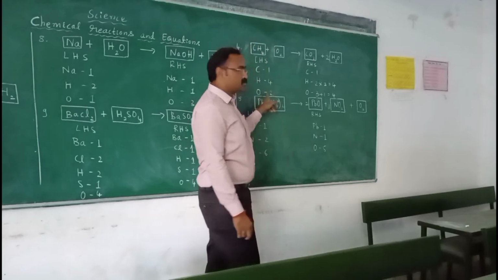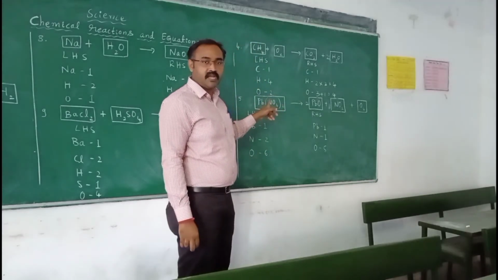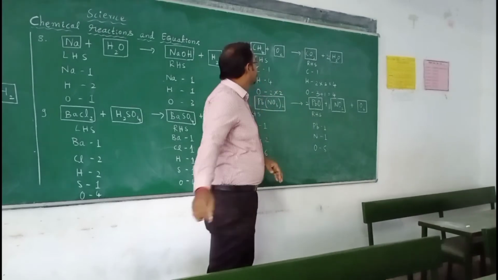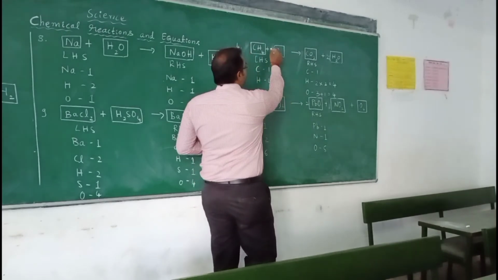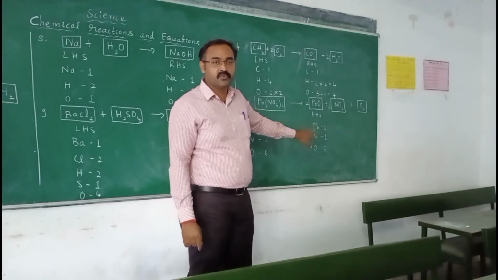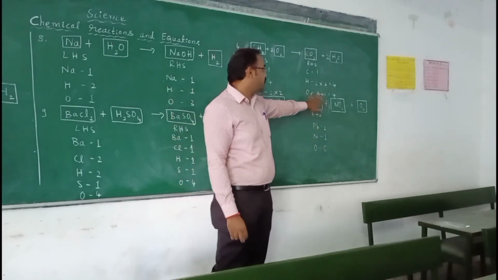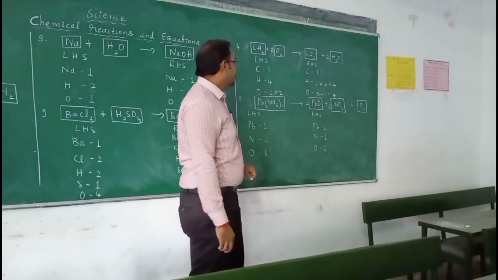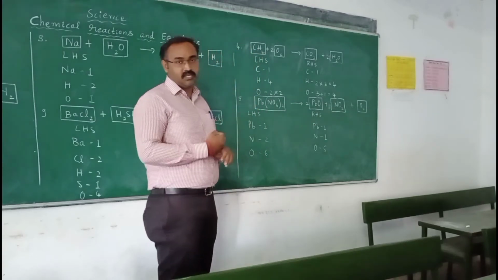Now oxygen is 2 on the left hand side. To make it 4, just multiply it with 2. So 2 into 2, now oxygen has become 4. So both the left hand side and the right hand side have become equal. Now let us look into another equation.